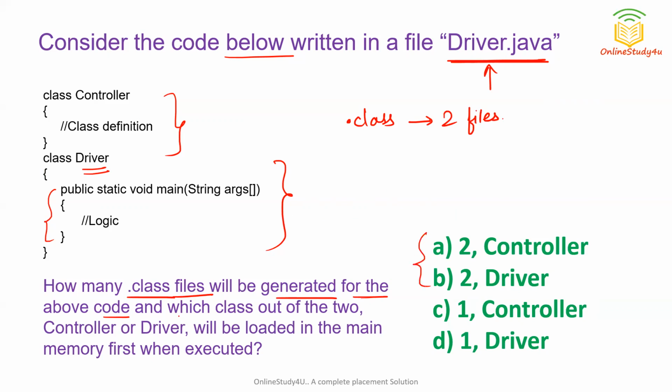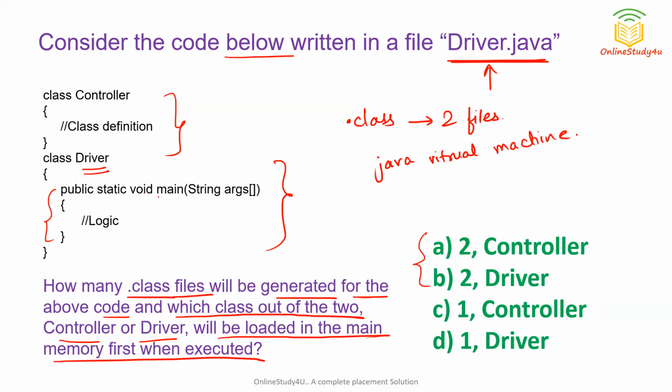Now what is the remaining question? Which class out of the two, that is controller or driver, will be loaded in the main memory first? So remember, whenever we execute the code, the Java virtual machine, or we can call it JVM, calls the main block. So the main block is present in which class? Driver class. So which class will get memory allocated first? This class will be loaded in the main memory first. So what is the answer? The answer is driver. So option B is the correct answer.